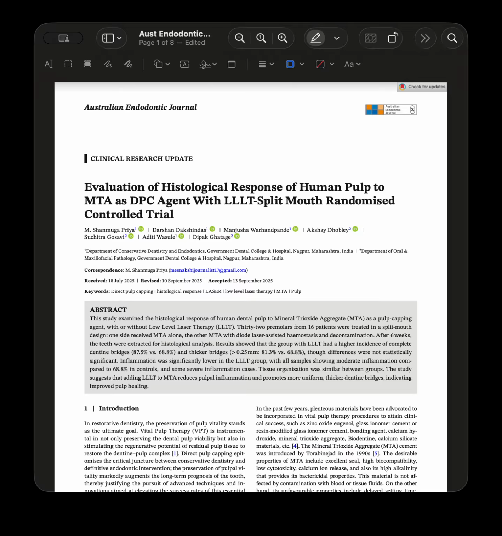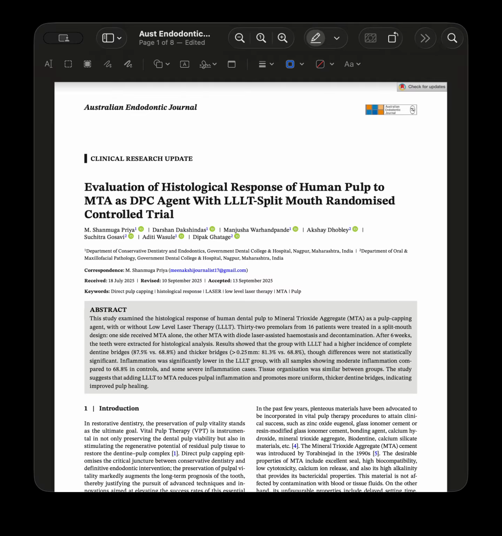It's a split-mouth randomized controlled trial published in the Australian Endodontic Journal 2025 by an Indian group, which was conducted on 16 patients aged between 15 and 25 years old who have at least two premolars, either maxillary or mandibular, with closed apices that are scheduled for extraction, with no systemic disease or pulpal or periapical pathosis. Each patient received both direct pulp capping treatments, with one side receiving MTA alone and the other side receiving MTA with low-level laser therapy.